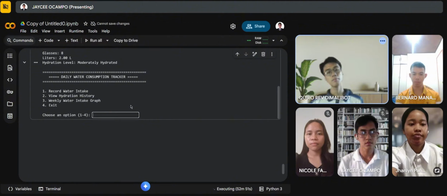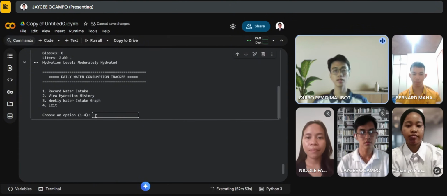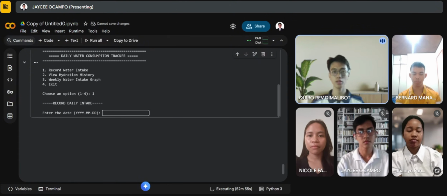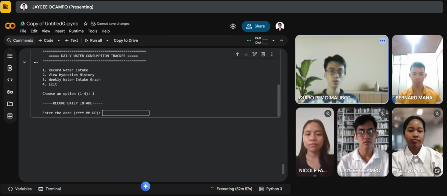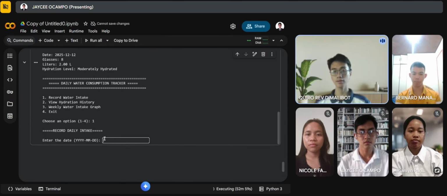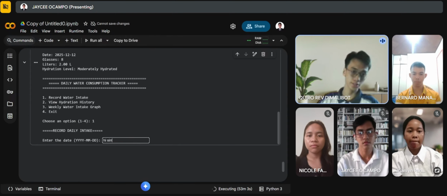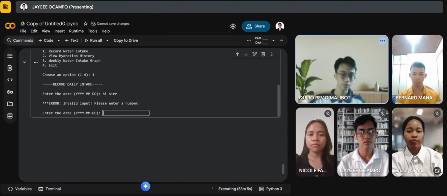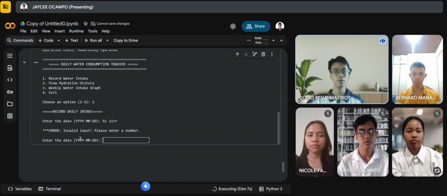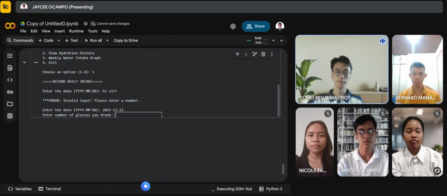So now, may I ask you, what might happen if the user didn't input a numerical value as the date or the glass? So, as you can see, yes, that's right. The system will prompt that they have given a wrong value, that they must input numbers only, so that the system will be able to record it well and keep it simple.